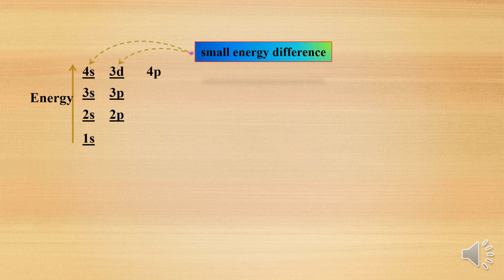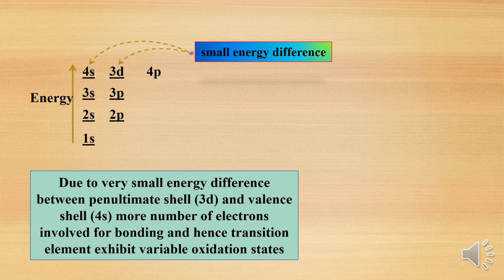Due to this small energy difference between the penultimate shell 3d and the valence shell 4s, electrons are present in both 3d and 4s, and the electrons present in 3d and 4s will take part in chemical bonding.